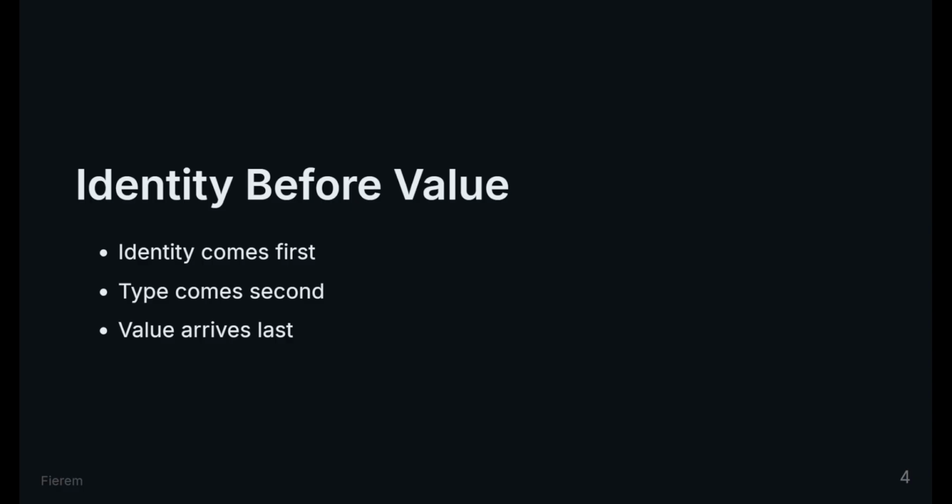A variable has identity, then it has type. Only later does it receive a value. Terraform does not ask, what is this right now? It asks, what kind of thing could this ever be? That answer controls the graph.